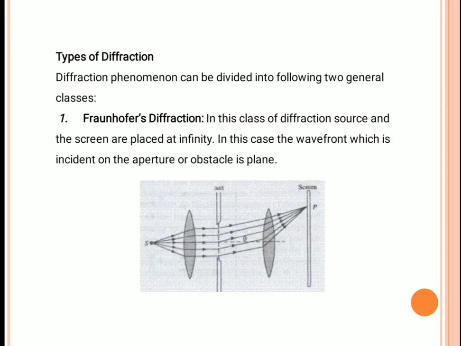Generally, the first diffraction was explained by Fresnel, and the next developed diffraction pattern is Fraunhofer. In Fraunhofer diffraction, the source and screen, where you observe in the figure, this is the source S and this is the screen, are placed at an infinite distance.